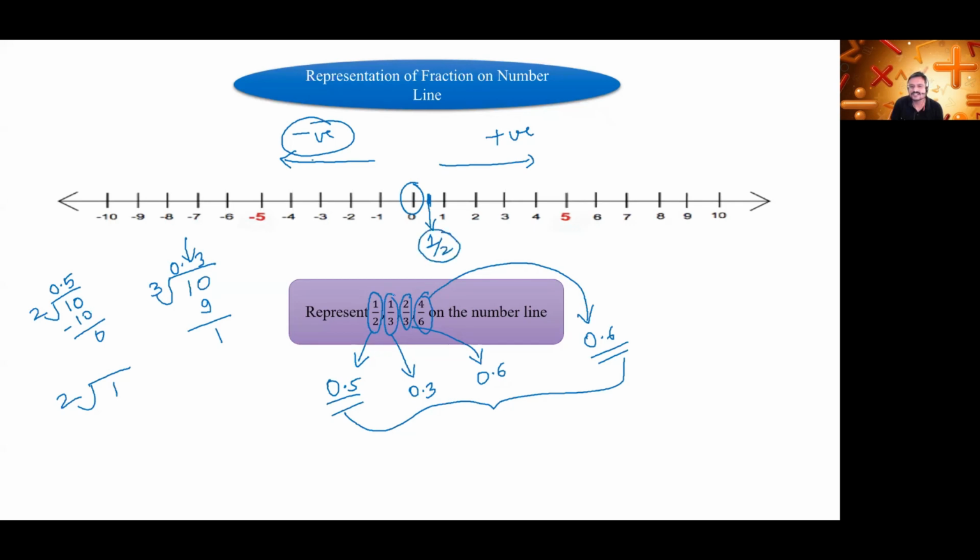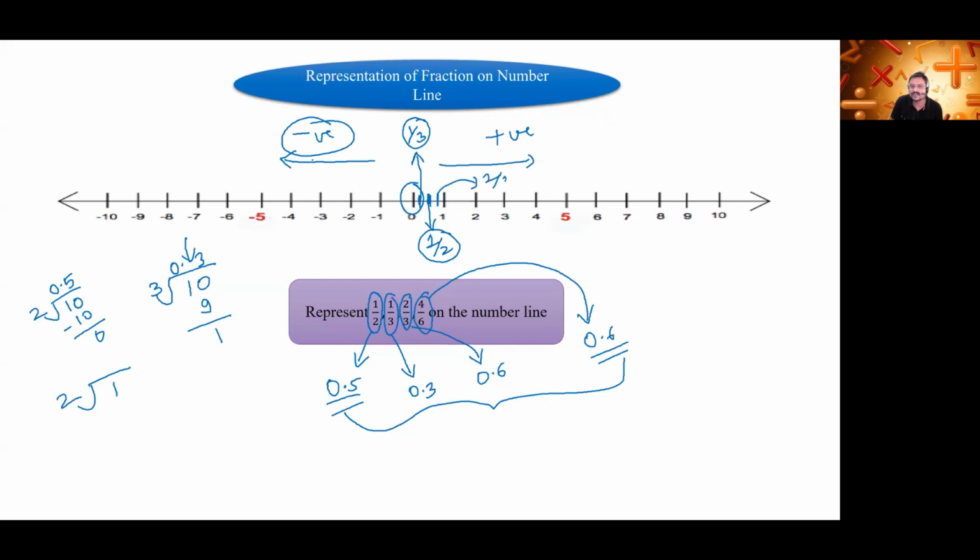Next is 1/3. Where will 1/3 come? Its value is 0.3. Again it will come here, between 0 and 1 only, but before 0.5. So this value is 1/3. Next is 2/3. 2/3 means 0.6, so it will come after 0.5, somewhere here.